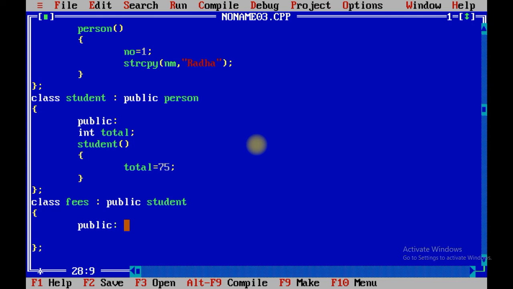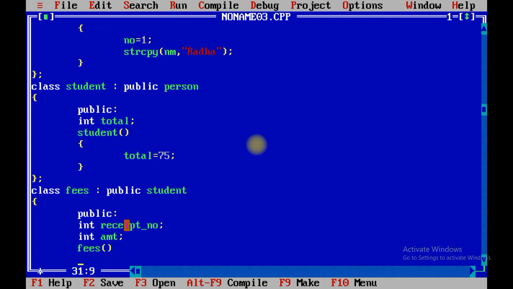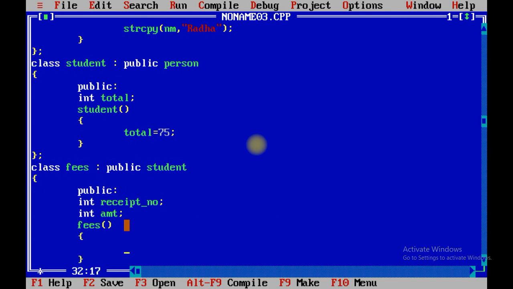Again we are going to make it public, integer amount and integer receipt number. Whatever variables are related with the fees class, you can put them. Right now I have taken two variables, one called amount and the other called receipt number. Receipt number equals 50 and amount equals 7,500.